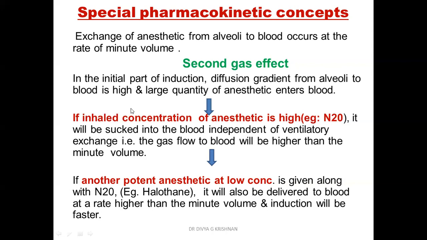That is, you are using the property of nitrous oxide to be delivered into the blood at a very high rate to deliver halothane also. Halothane is given at a low concentration. If it is given alone, it will move at the rate of the minute volume. But when you give it along with nitrous oxide, it will also be delivered at a rate higher than the minute volume.